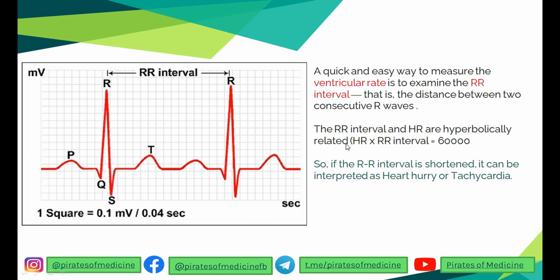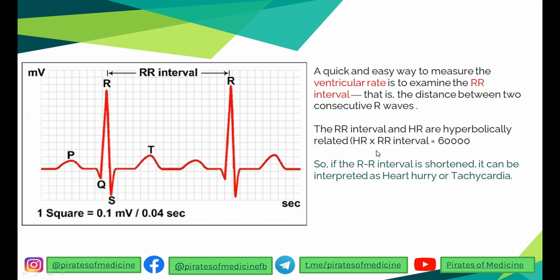Mathematically, you can calculate it by this. You can count the squares between each R, and there is a scale given down with the ECG that one square represents this amount of milliseconds, and you can put it in the formula. You can put the RR interval in milliseconds, and divide it into 60,000, and you can get the heart rate.